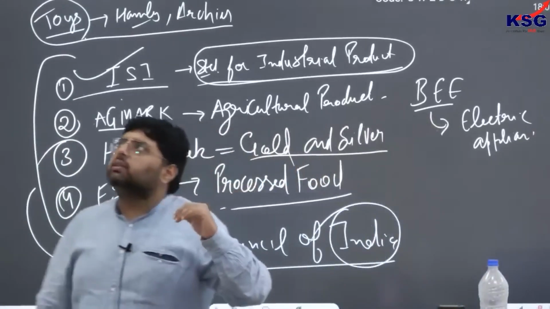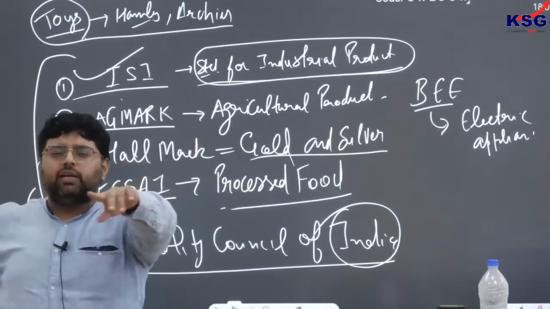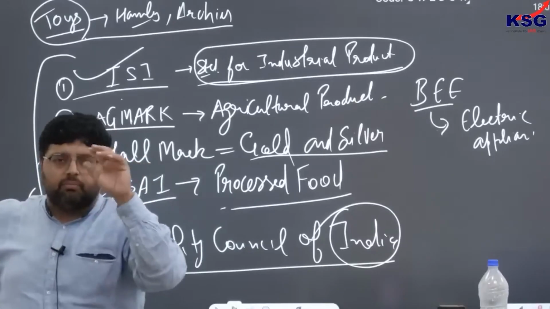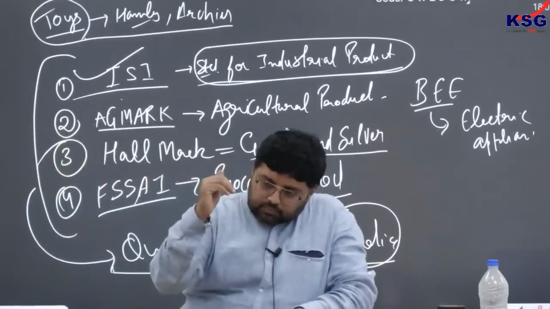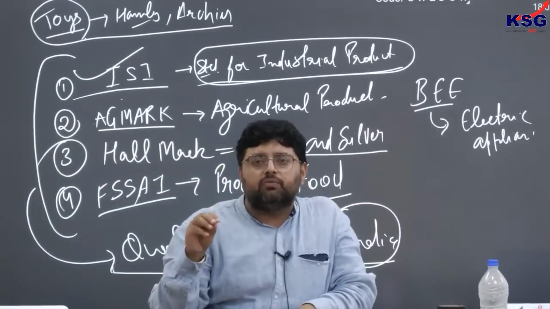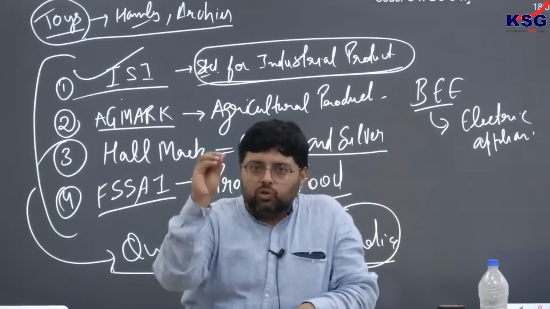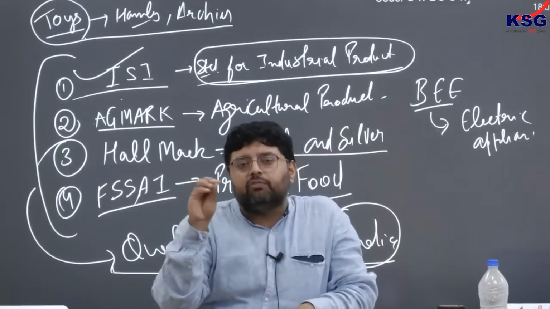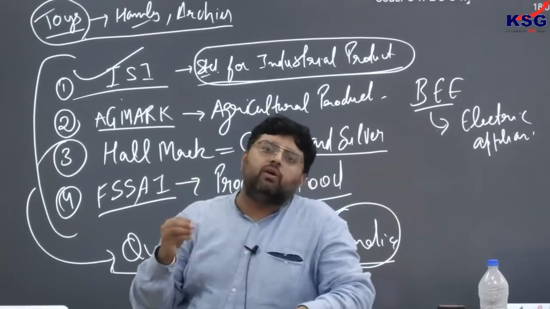If you see, I think in 2017, you can check 17 or 18, most probably in 17, they asked a question on energy efficiency. They gave some items and asked which of the following items have a star rating given by BEE. So you have to identify it. They gave fan, LED, refrigerator. This way you have to identify.